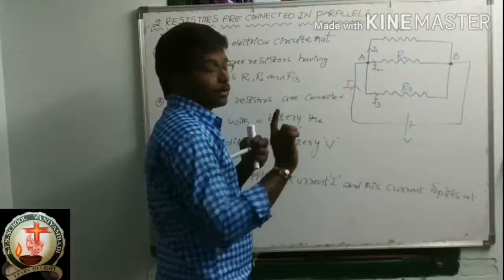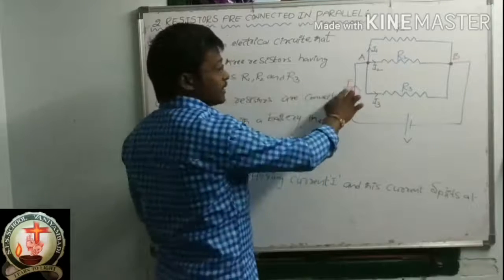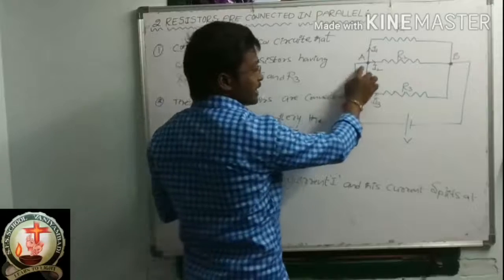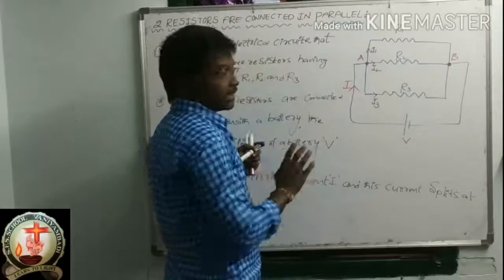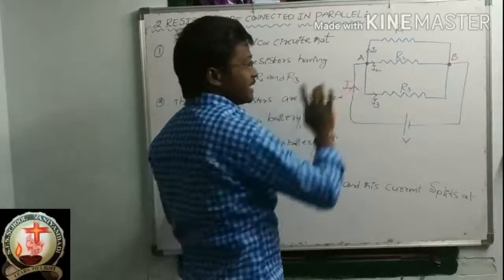For example, if this value is 60, the equal split is 20, 20, 20 at junction A.